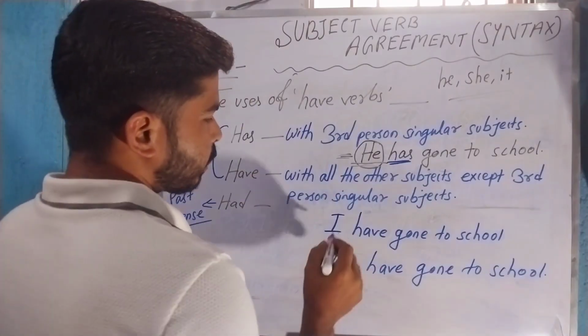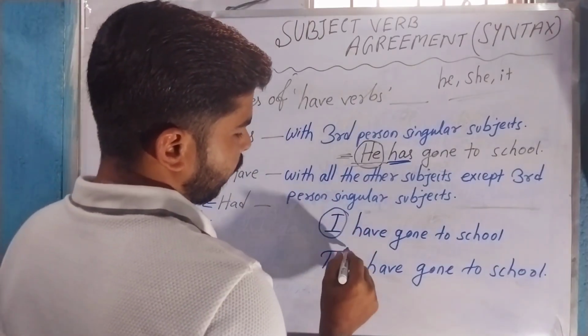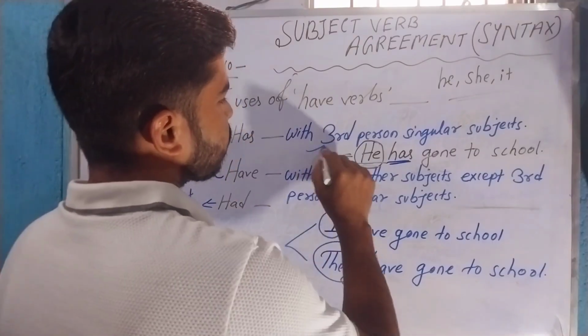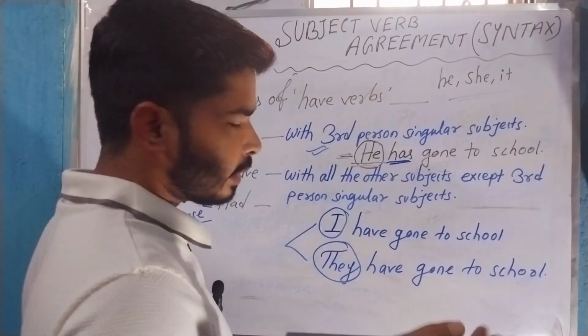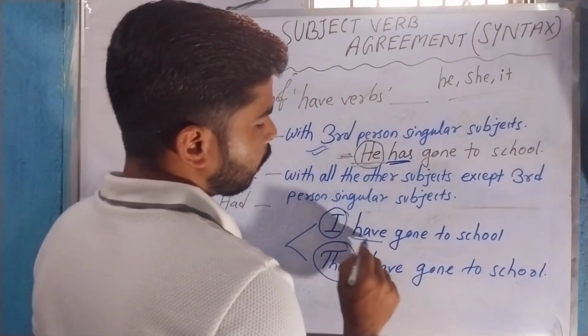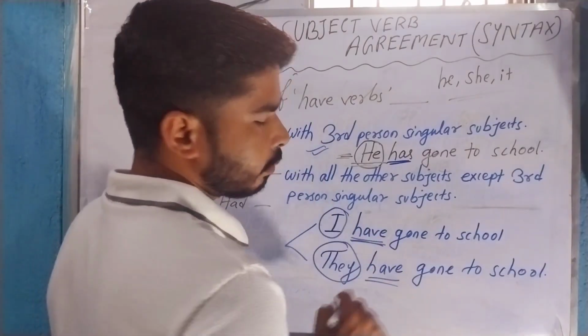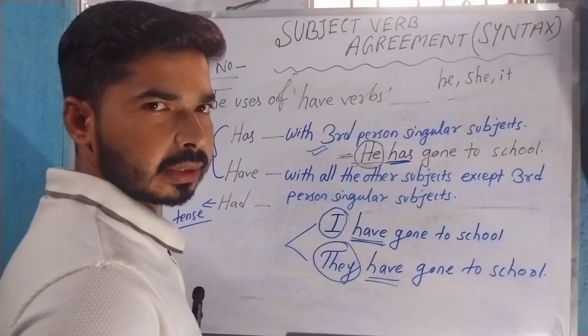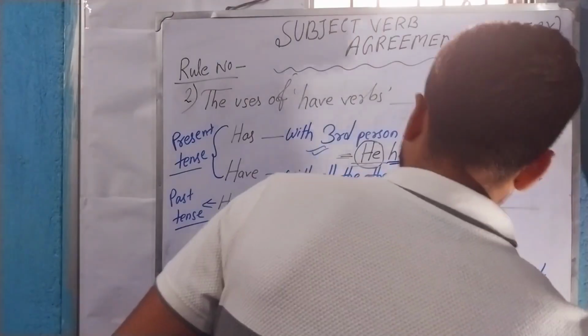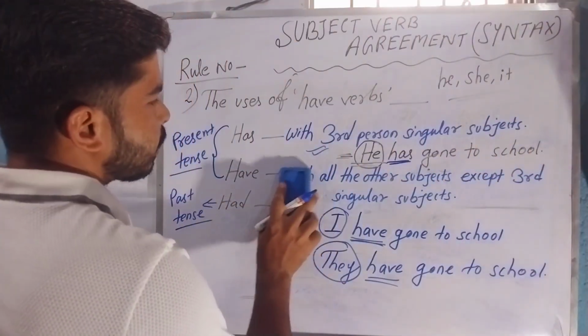So if you notice, the subject I and the subject they, both of them are not third person singular subjects. As they are not third person singular subjects, that's why we are using have with them. Right? I think you have got the idea.